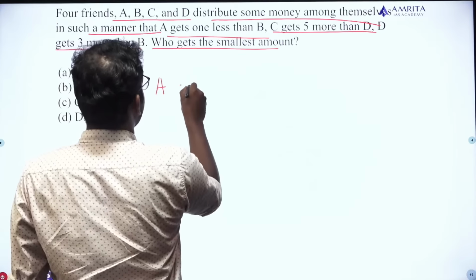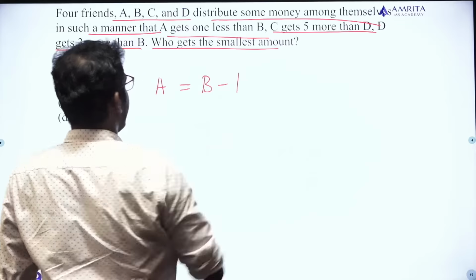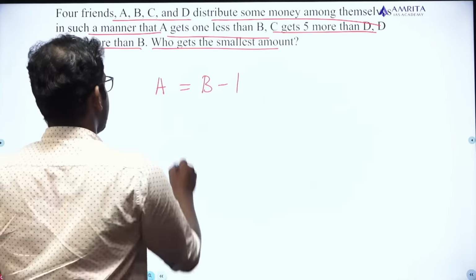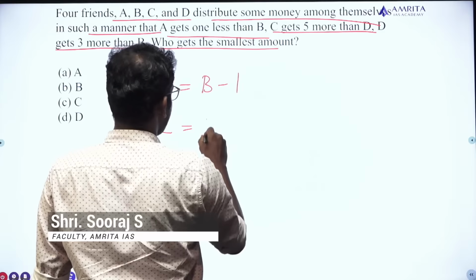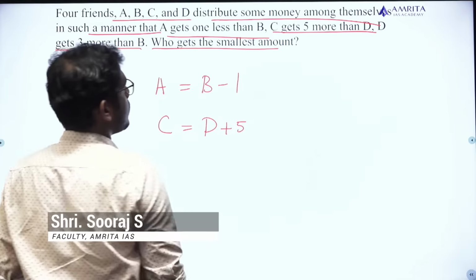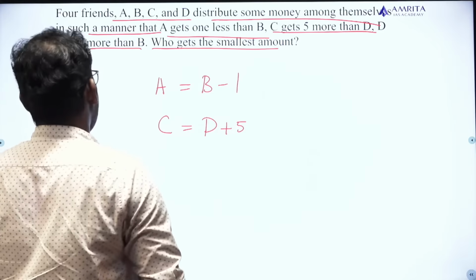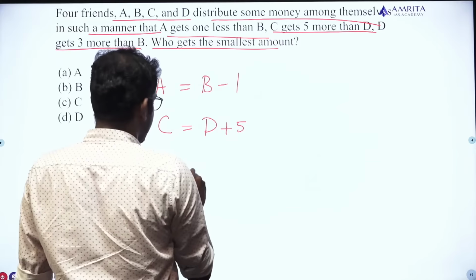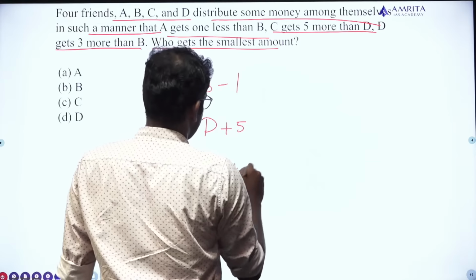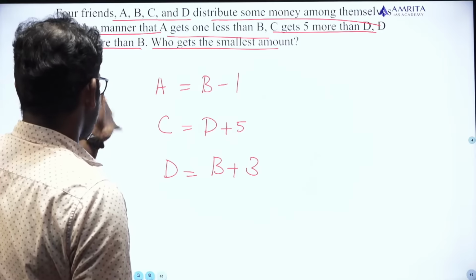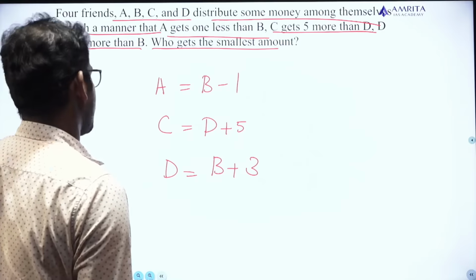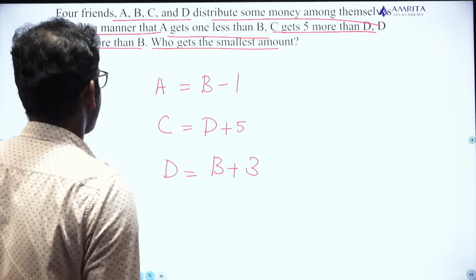A gets 1 less than B, so A is equal to B minus 1. C gets 5 more than D, so D plus 5. Then D gets 3 more than B. Okay, so this is the information that is given. Who gets the smallest amount? Okay, it's easy to find.